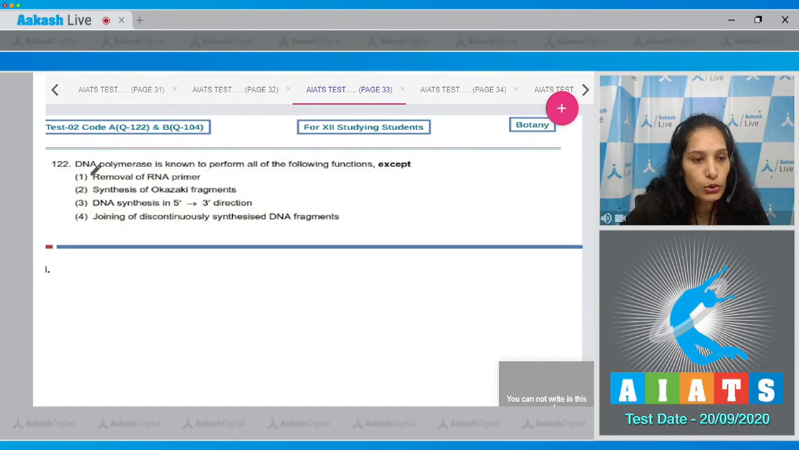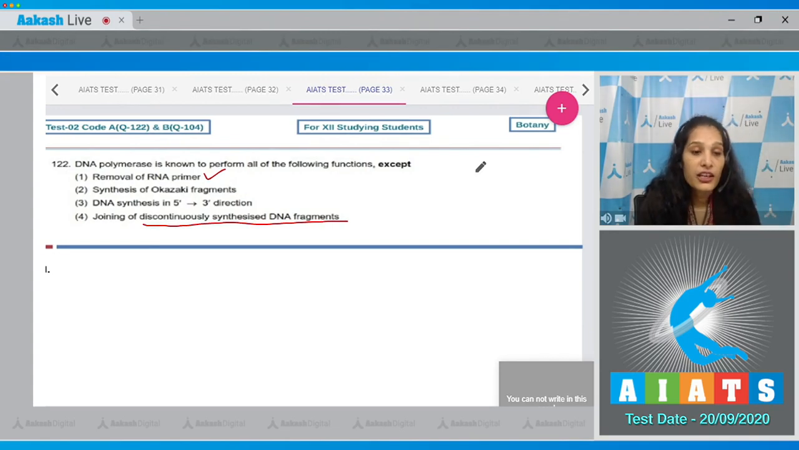Question number 122. DNA polymerase is known to perform all of the following functions except removal of RNA primer is done by DNA polymerase 1. Synthesis of Okazaki fragments. Yes, because synthesis of Okazaki fragments is done by DNA polymerase 3. Now third, DNA synthesis in 5' to 3' direction is done by the DNA polymerase. Fourth, joining of discontinuously synthesized DNA fragments.